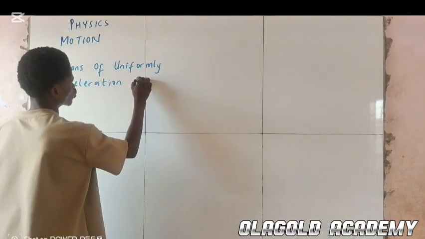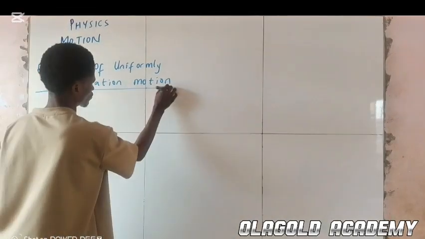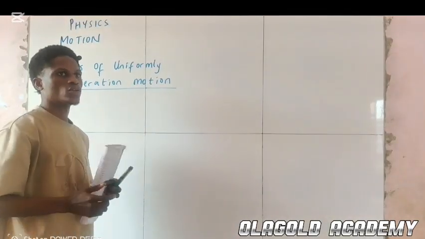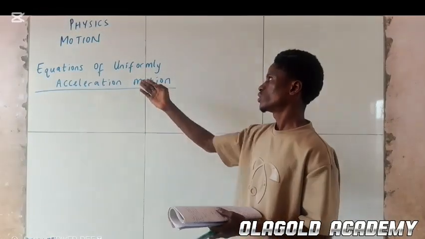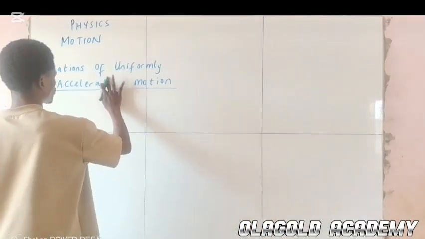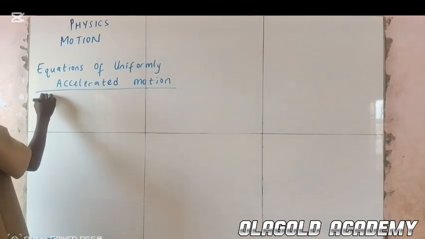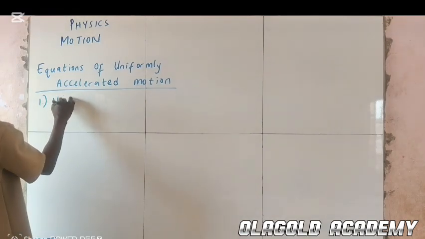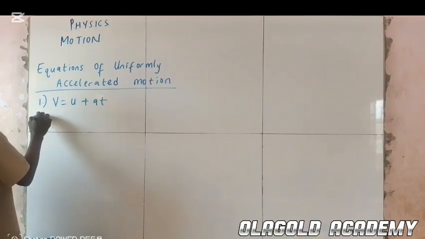We have 4 equations when it comes to uniformly accelerated motion. Number 1, we have V equal to U plus AT.